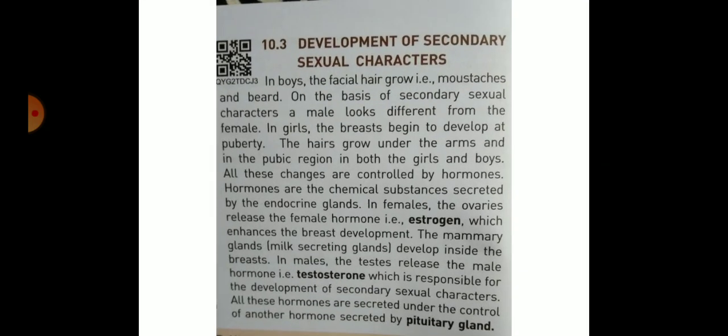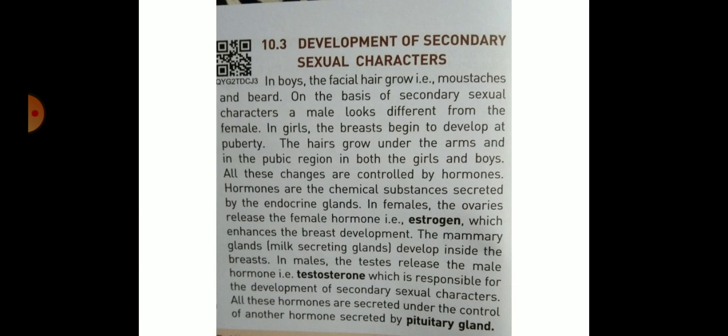Today we are going to discuss chapter number 10, reaching the age of adolescence. We have discussed in our last class adolescence and puberty and the characteristics of puberty and adolescence. So today we are going to discuss development of secondary sexual characters and reproductive phase in humans and reproductive function of hormones. Firstly, we will discuss development of secondary sexual characters.